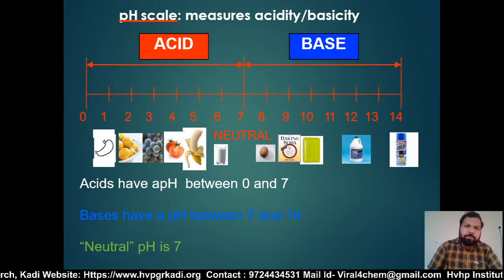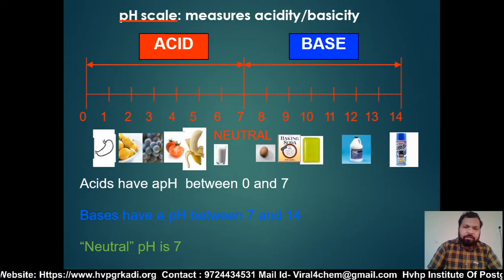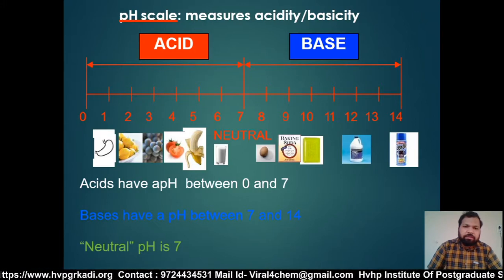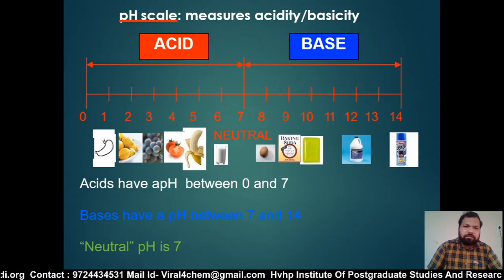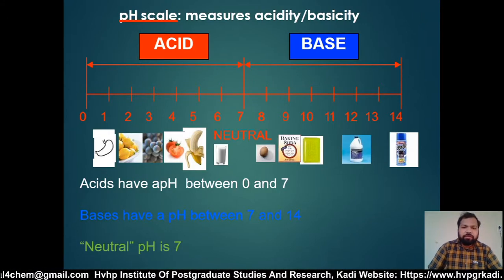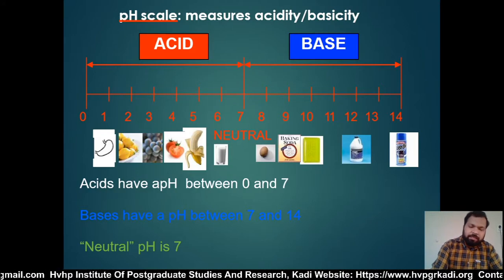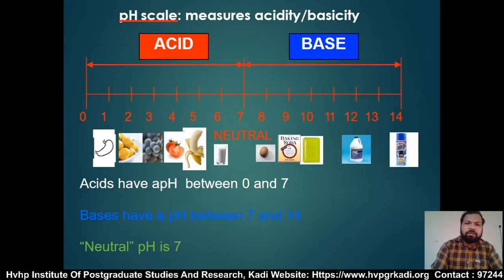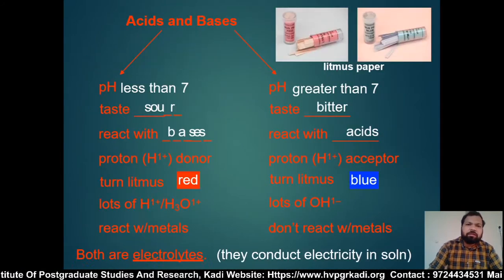Here are some examples on this scale representing acids and bases. The pH scale is 0 to 14: 0 to 7 is acid, 7 to 14 is base, and 7 is neutral, like water.